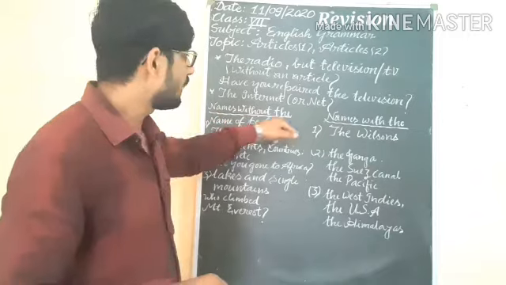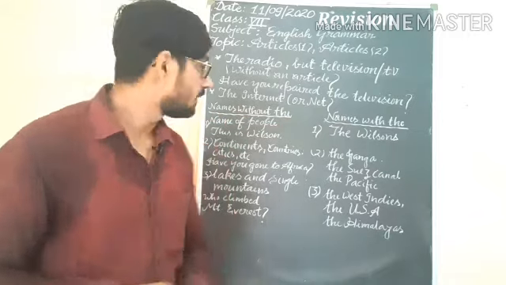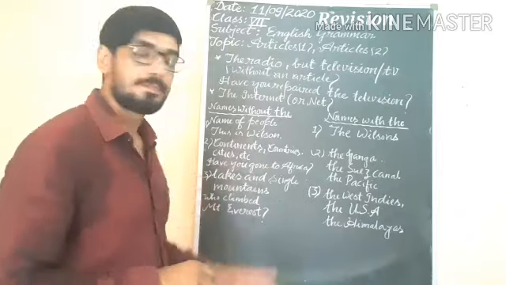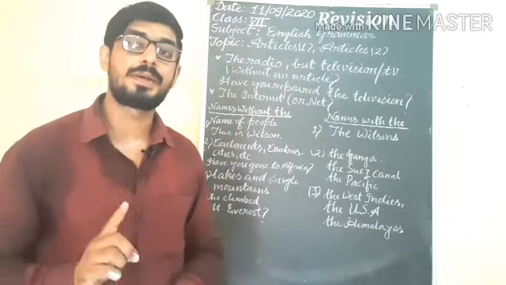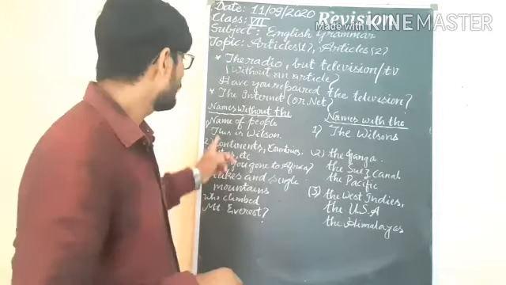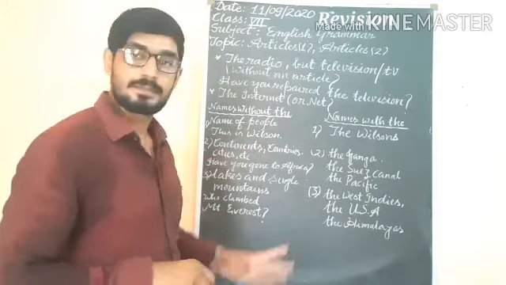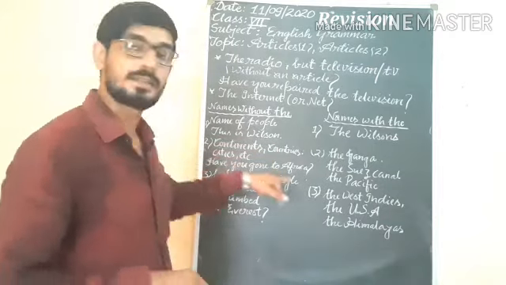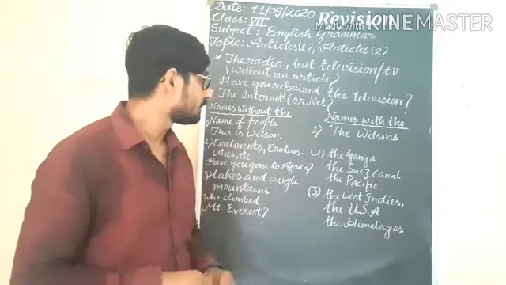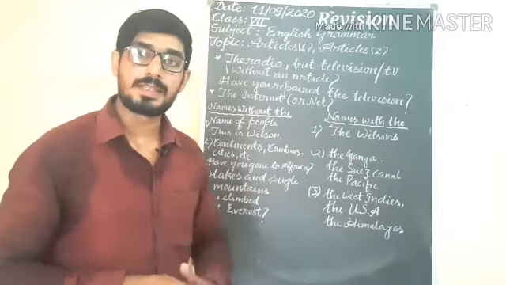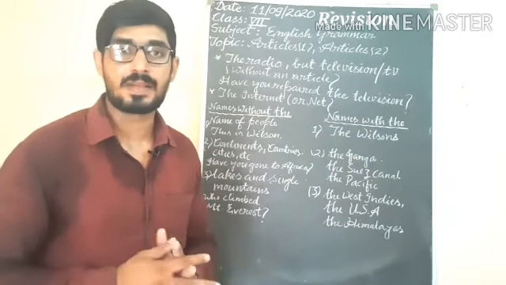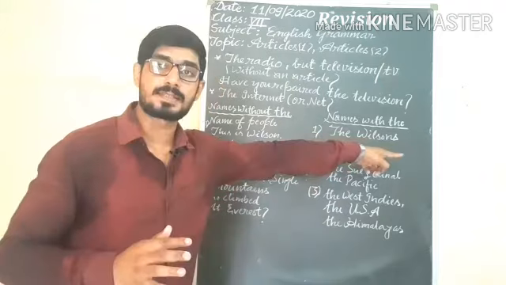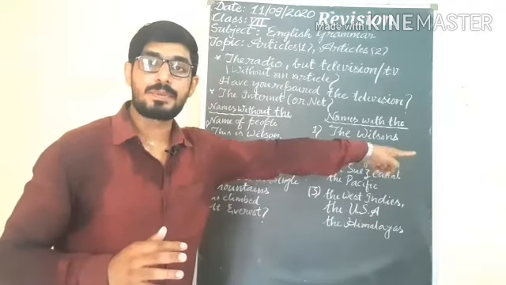Names without the, names with the. With names of people, proper nouns, we will not use the. Suppose this is Wilson, we are talking about a person, at that time we are not using the. On the other hand, the Wilsons means that we are talking about the Wilson family, the whole family. Understand? So we are using the with Wilsons.